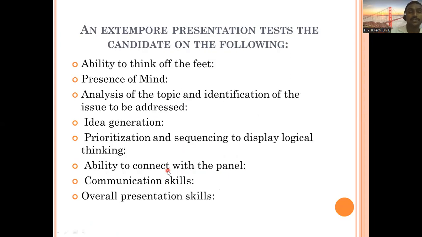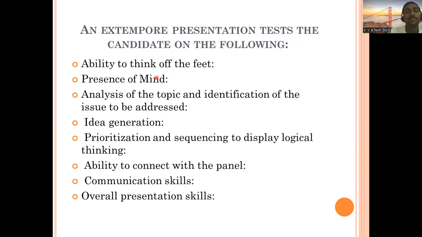Then go to the next slide, and it says an extempore speech presentation tests the candidate on the following. So which skills are tested here in impromptu speaking? First of all, your ability to think off the beaten track.